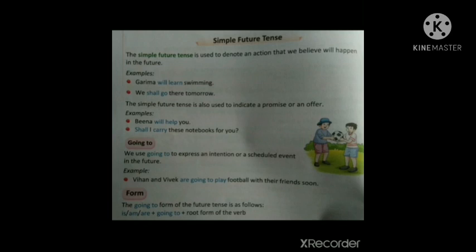With I we can use am. With plural we can use are. After that we can use going to and also the root form or V1 form of the verb. That is the format of using going to. Is or am or are plus going to plus V1 form of the verb.